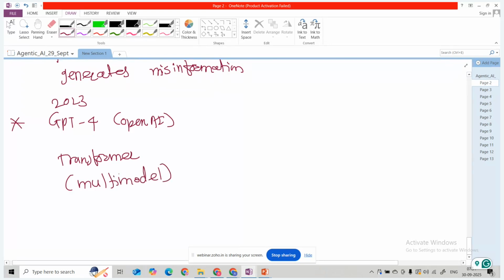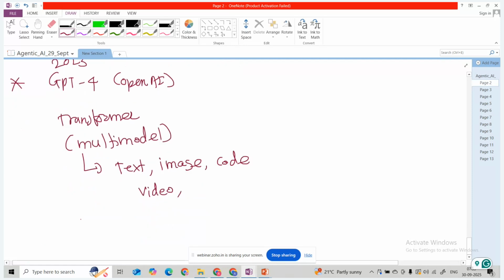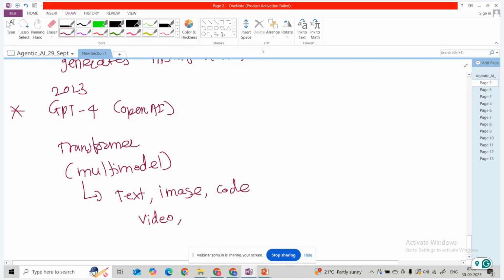This is the multi-modal application we are going to utilize. It will not only handle the text, guys. Multi-modal means it handles the text, the image, the code, and video, and it gives a more accurate response now. Sometimes it gives factual errors due to untrained data; it has the hallucination problem also. And now you can see GPT-5.